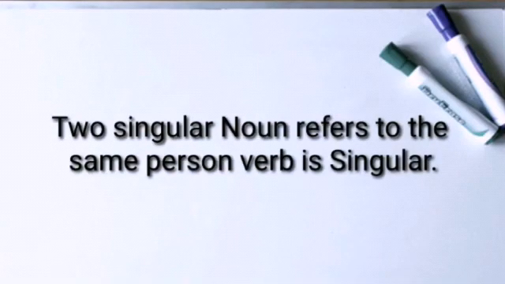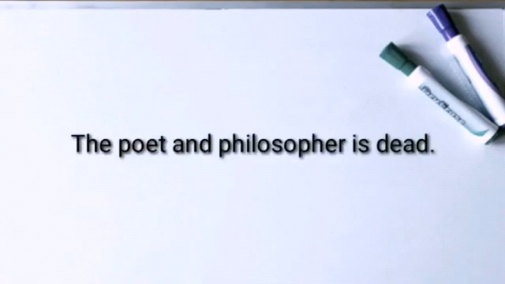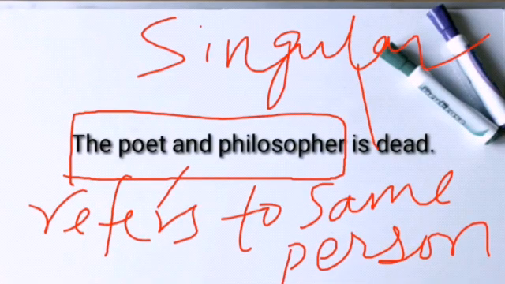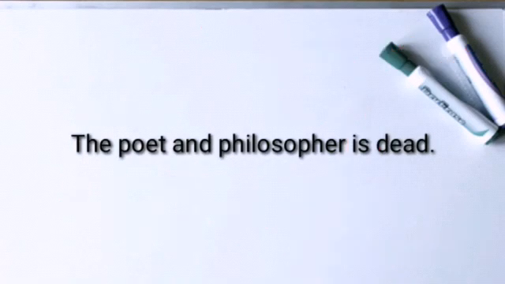If two singular nouns refer to the same person or thing, the following verb must be singular. For example, the poet and philosopher is dead. Here the subject, the poet and philosopher, is indicating one person. So the following verb, is, is singular. If the article the is used once, then the two nouns refer to the same person, so the verb will be singular.